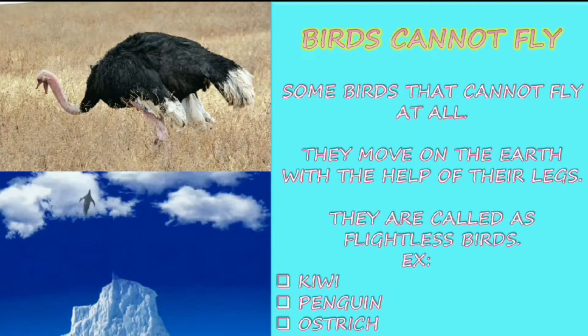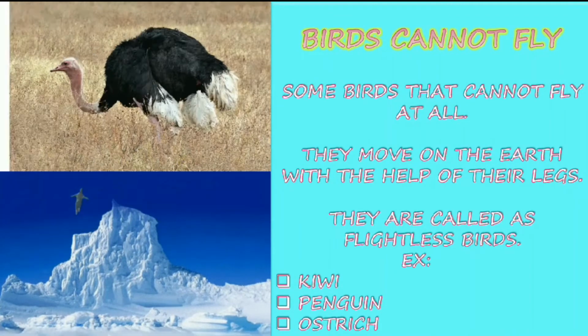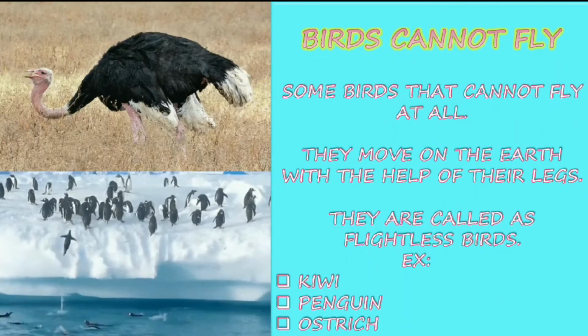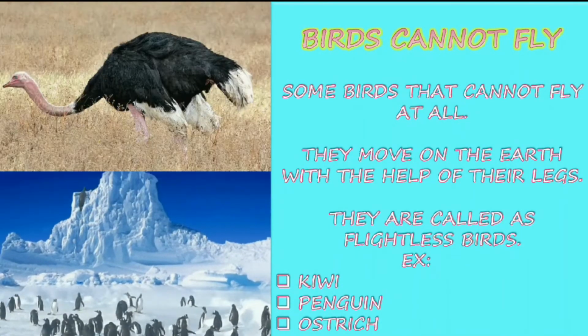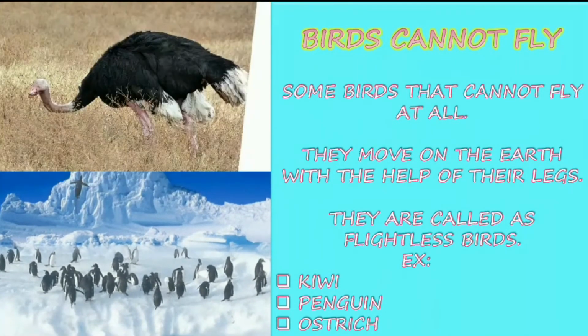Birds can't fly. Some birds cannot fly at all. They move on the earth with the help of their legs. They are called flightless birds. Examples: kiwi, penguin and ostrich.